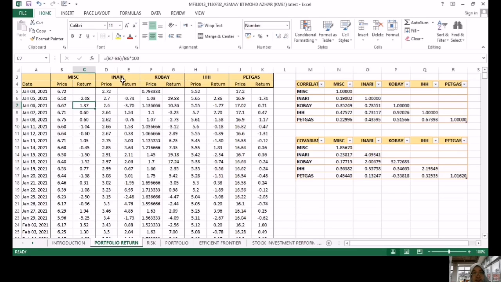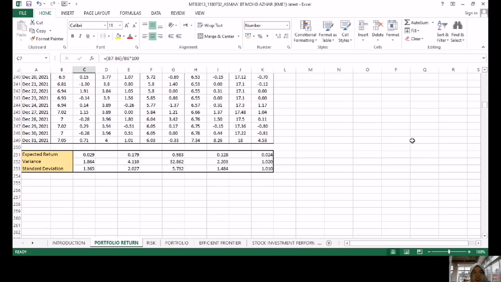The same goes for the calculation. For expected return, it is just the average of all the return data, and then we drag it to the other stocks to get the expected return for each stock. Same goes for standard deviation and variance, which we enter from the standard deviation and variance functions.